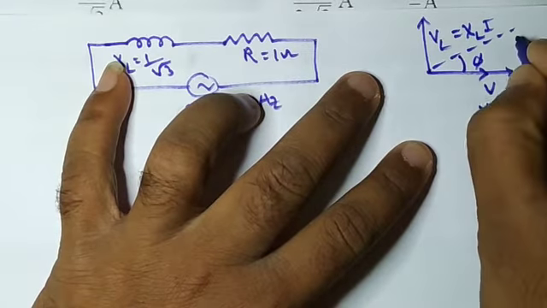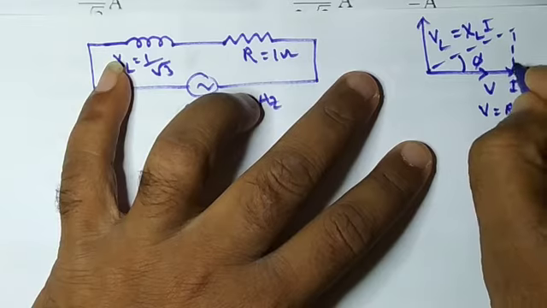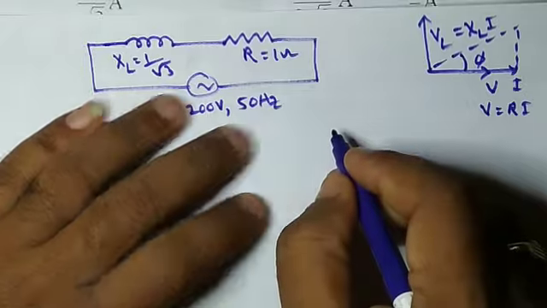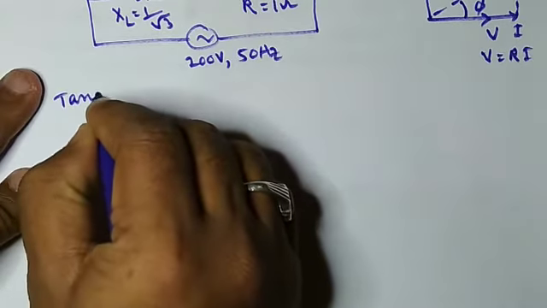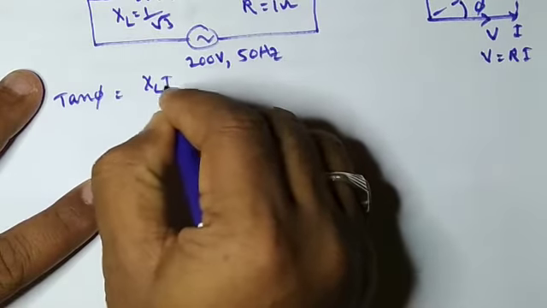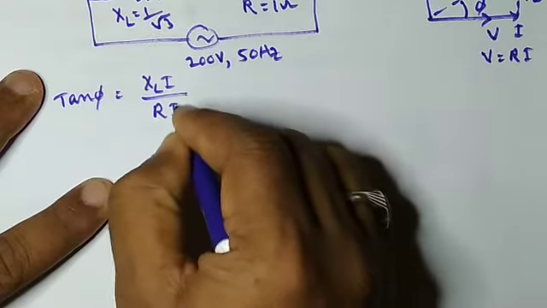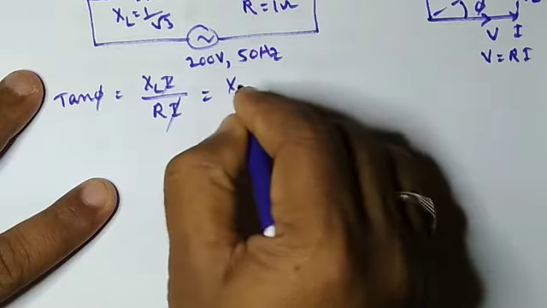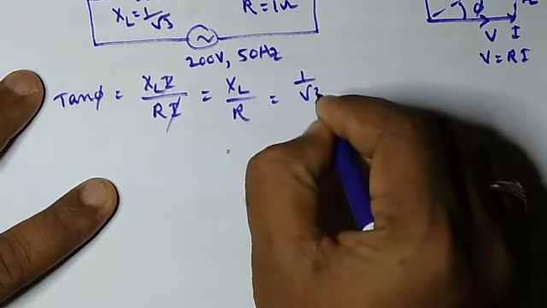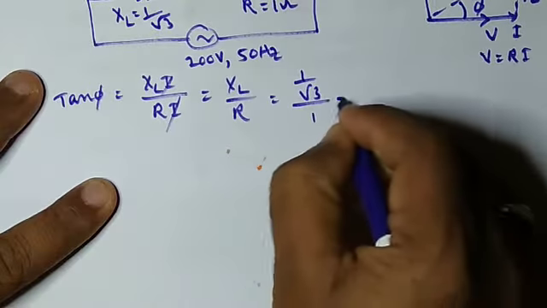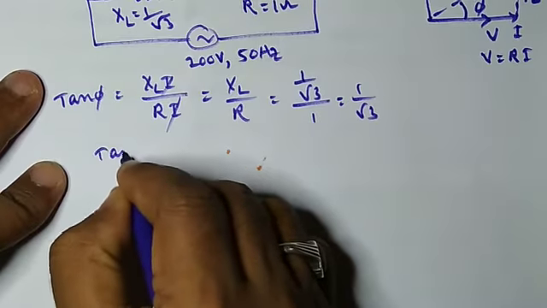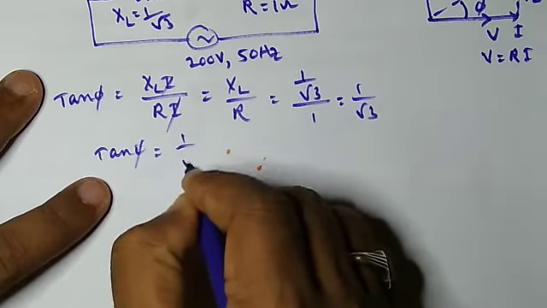Let us say this is angle phi. From this triangle, tan phi is XL I by R I. I gets cancelled, therefore XL by R. Here XL is given as 1 by root 3, R is given as 1, therefore 1 by root 3. So tan phi I got is 1 by root 3.